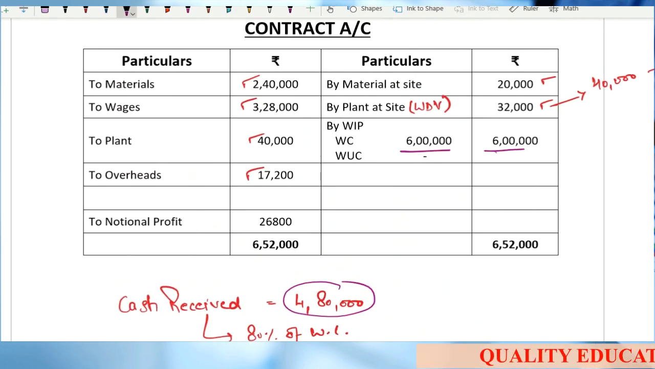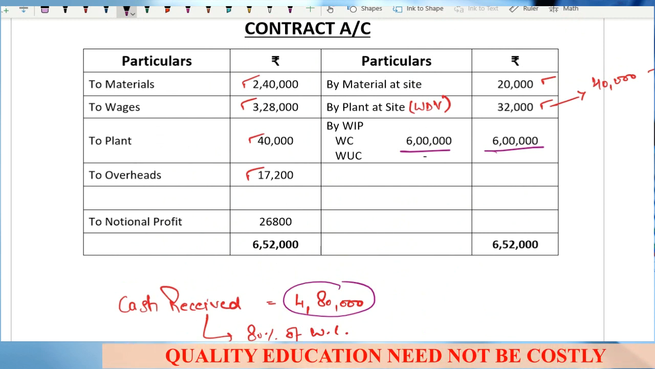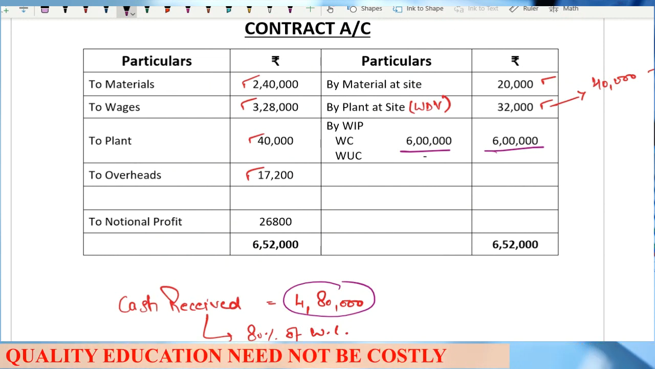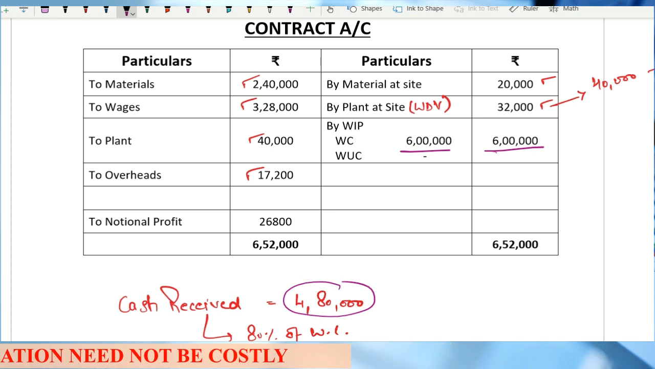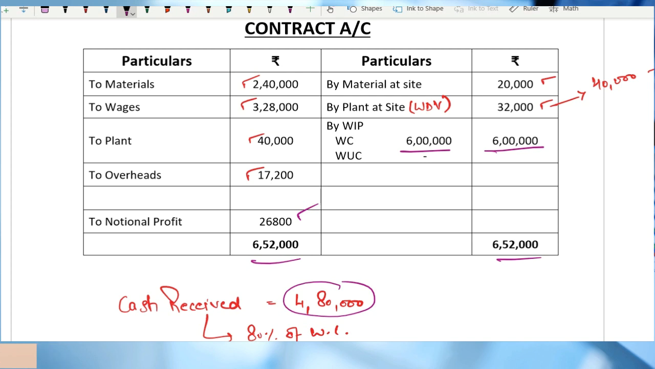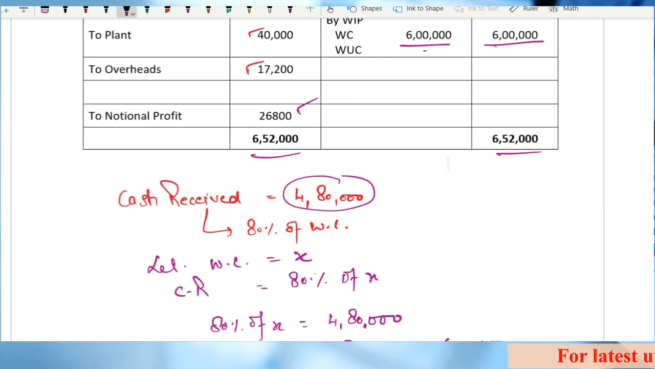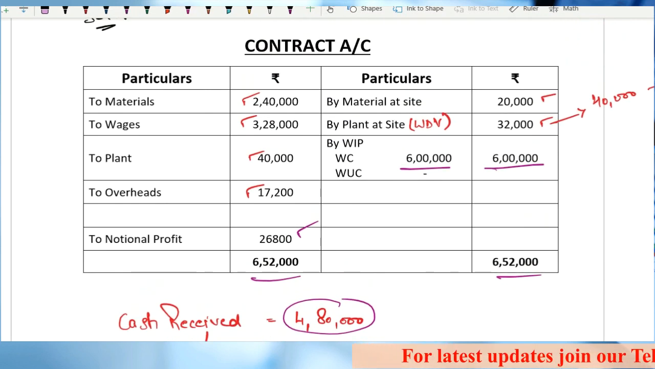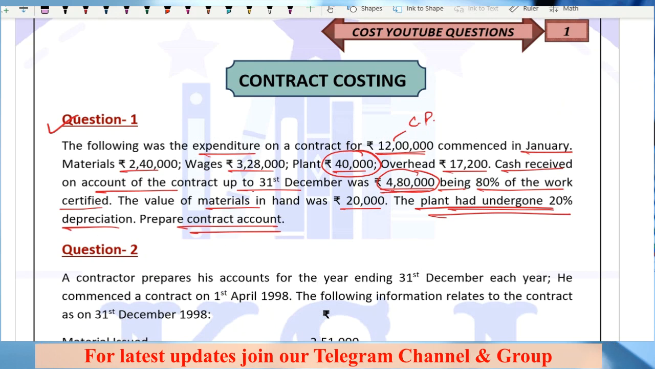Work uncertified is not mentioned in the question. If it is mentioned in the question, we'll do it accordingly. So from here you will get the notional profit, that is 26,800 is your notional profit. Clear? Any doubts, sir?